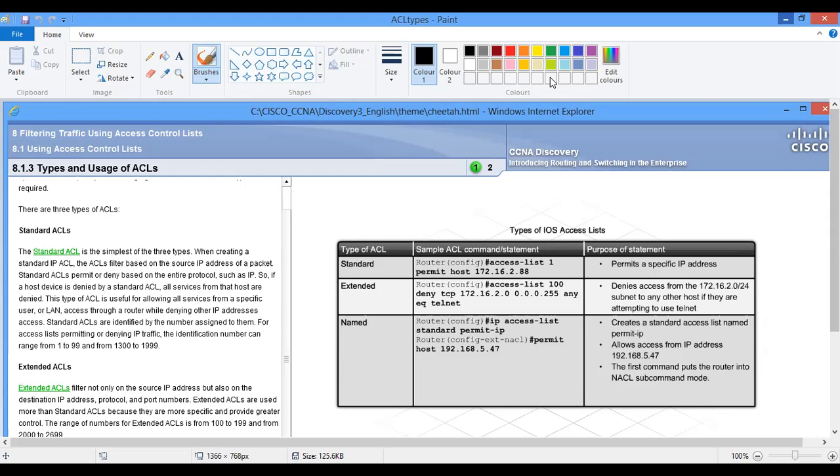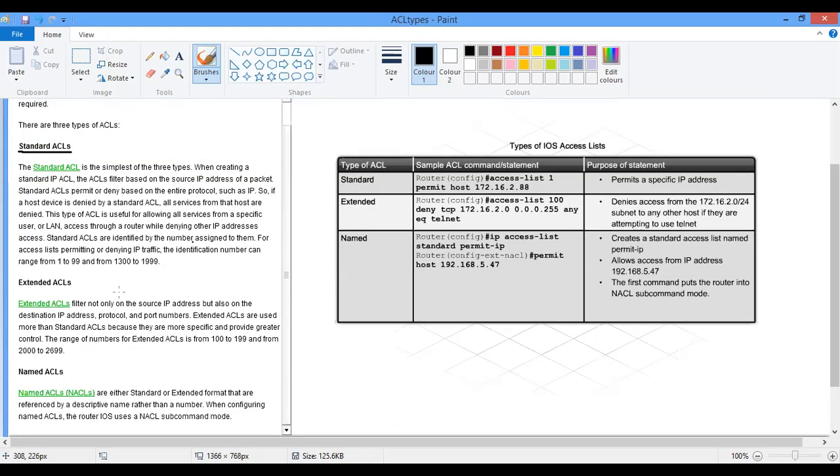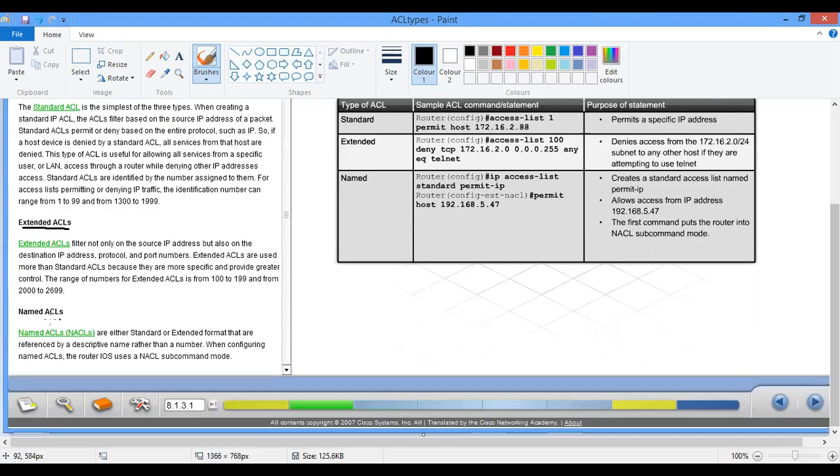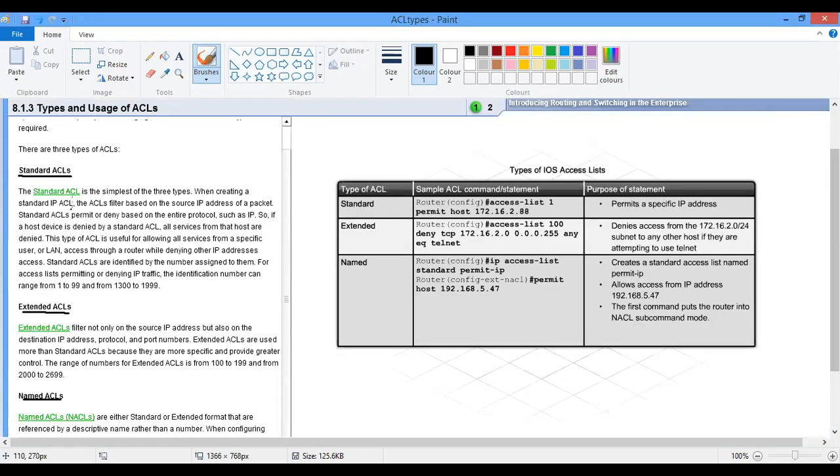As I was saying before, we have different types of access control lists. We have standard ACL, extended ACL, and named ACL. I'm coming. So I was discussing before, these are the three different types of ACL that we have. Now I'll be talking about them one after the other.